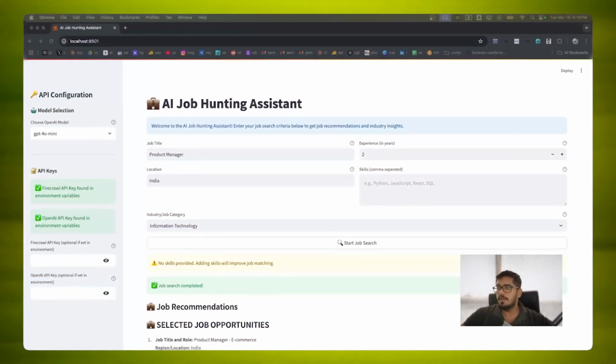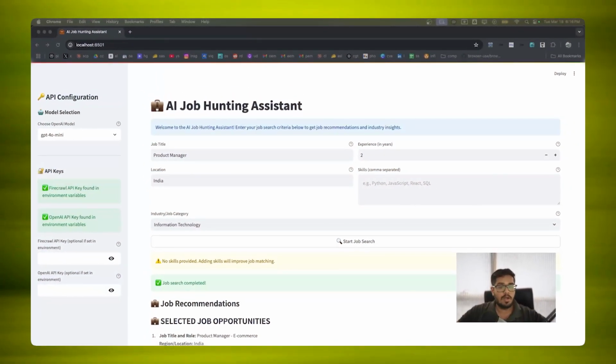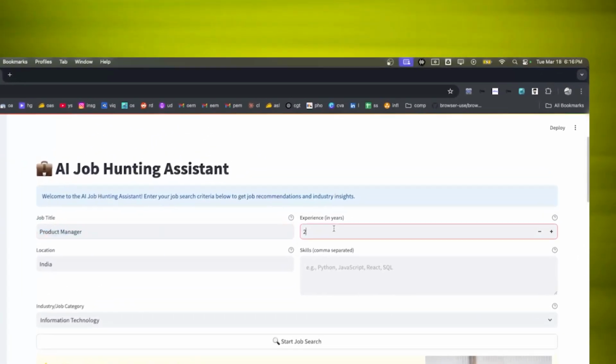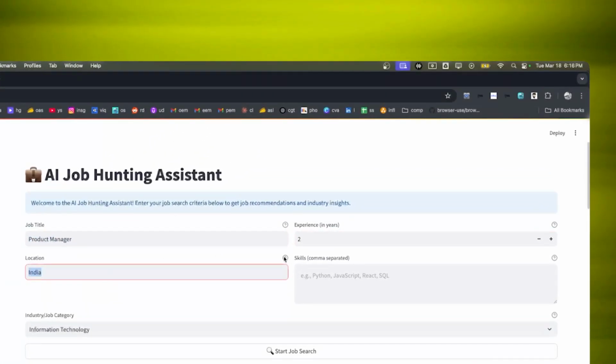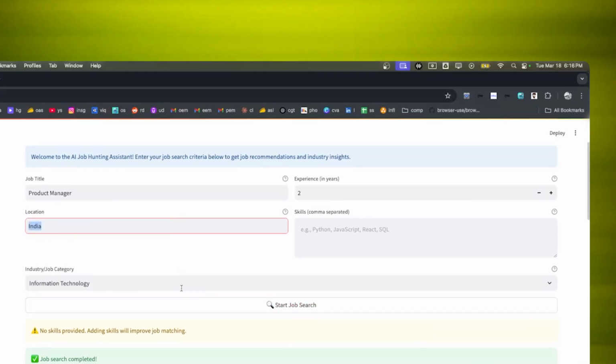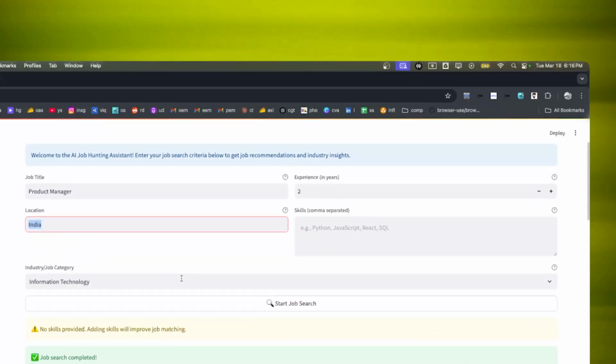All right, so I just built an agent that can automatically do job hunting for you. Now here's how this works. This will accept job title, the experience, and the location, and this is currently configured for any market. So you can put in any region here and specific markets here as well. And this will automatically look for popular websites, right now in India, but you can configure this for any website.